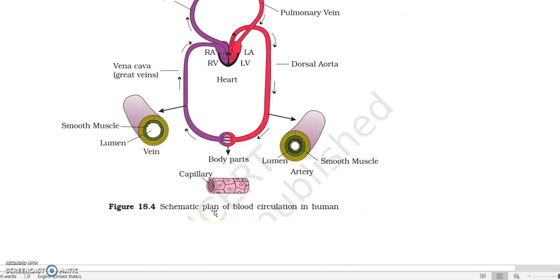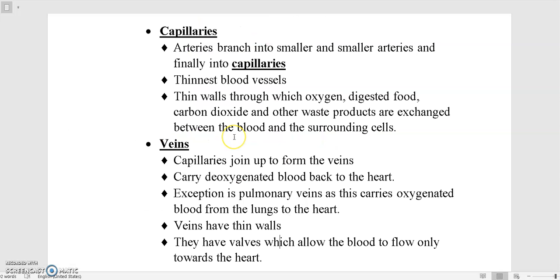If the pressure is low, then the blood can come back, but this is not good. So to get rid of that, these veins have valves in them, which make sure that blood is flowing only towards the heart, in a unidirectional way, and it's not coming back. So these veins have valves which allow the blood to flow only towards the heart.